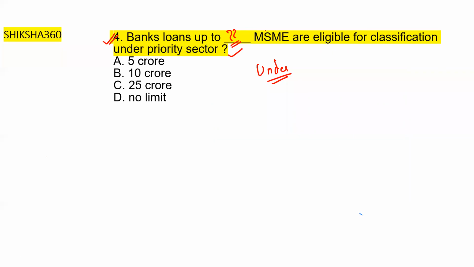Banks loan up to dash much amount. MSME are eligible for classification under the priority sector. As such, there is no limit for the MSME as per the given options. So we will go with option D, no limit.